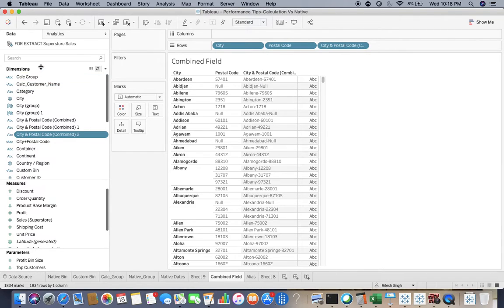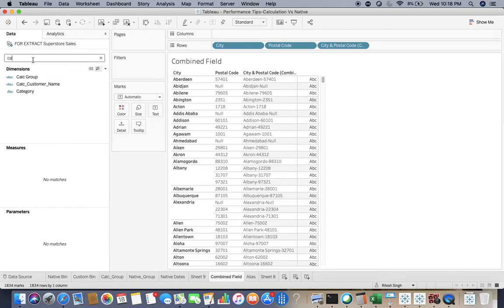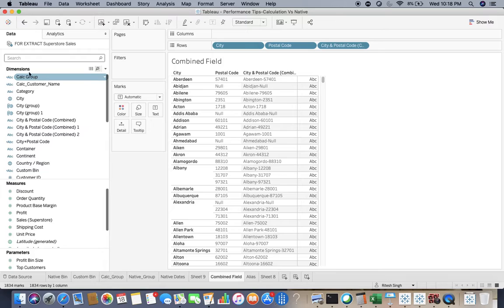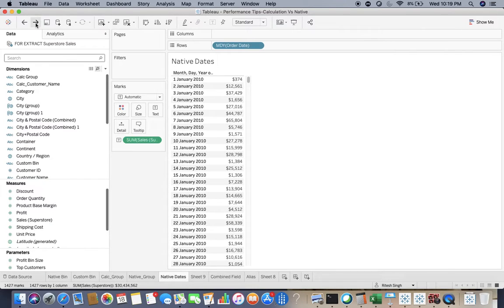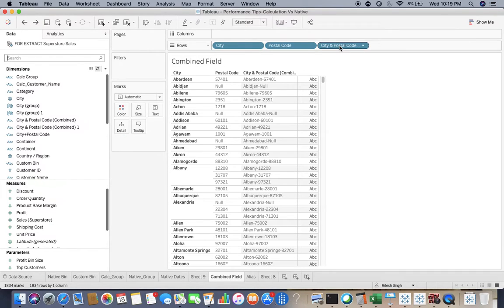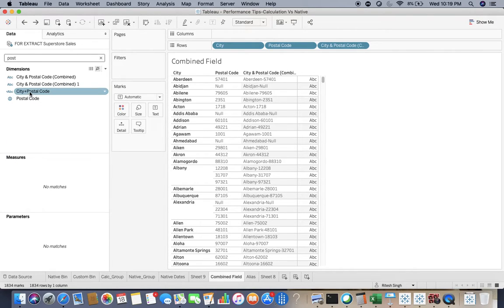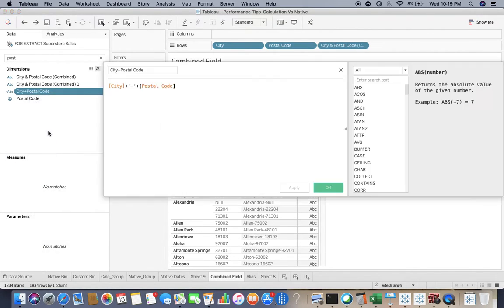So actually I created the calculation as well over there. If you see, we started with that only, city plus postal code. If you see this one, postal code plus city, so it's already over there. I need not write this calculation.